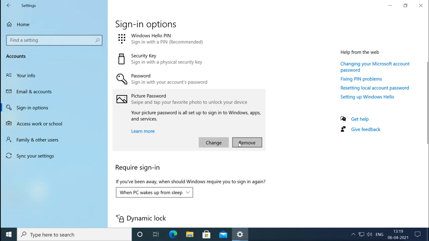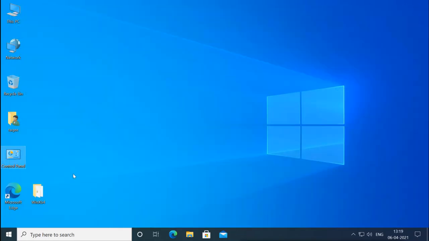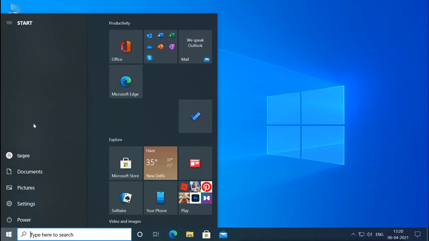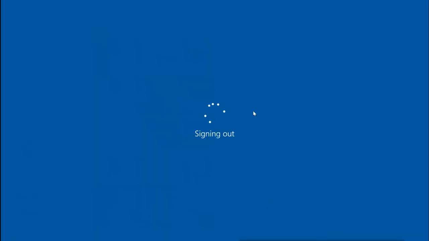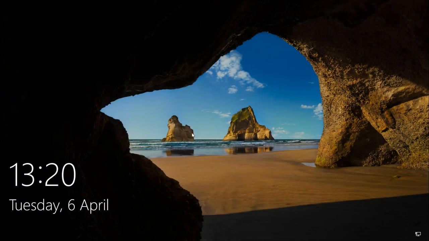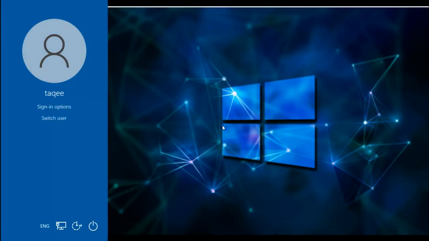Now let me show you how it works. So I will sign out from here. Now you have 2 options: either you can use the normal password or the picture password. This is the welcome screen. When I press enter, it shows me the picture password. So when you have configured the picture password, it will ask for the picture password first.